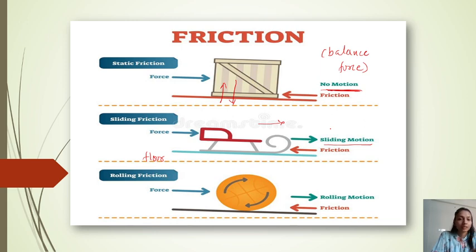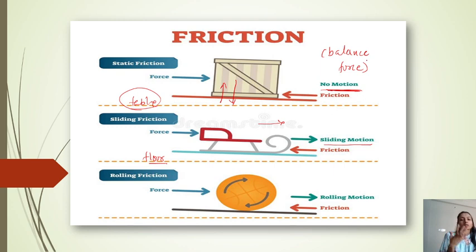Friction always depends on the surface of a body. Here the other body is the floor, here the other body is a table, and we can also talk about another body which is slippery.